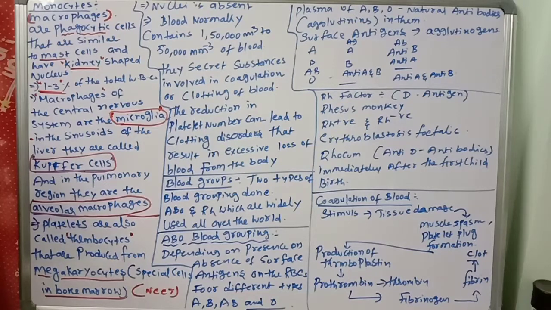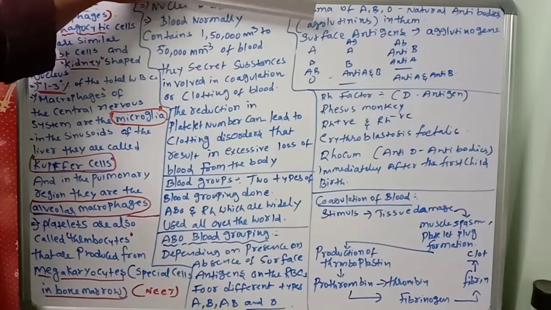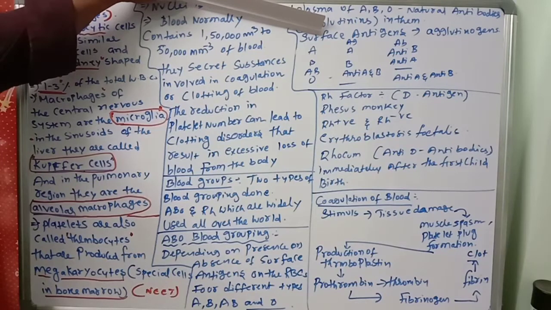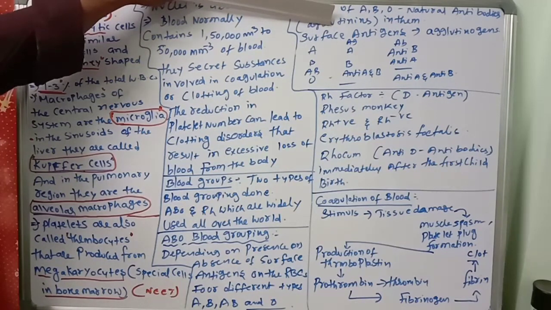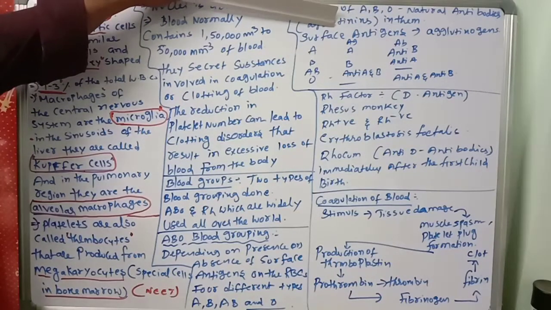This is a very important point you have to remember. The plasma of A, B, O individuals has natural antibodies. The natural antibodies are called agglutinins, and the surface antigens are called agglutinogens. These two are very important.